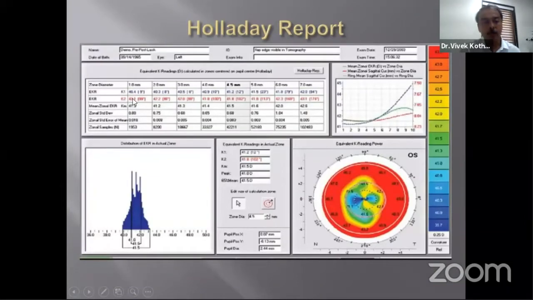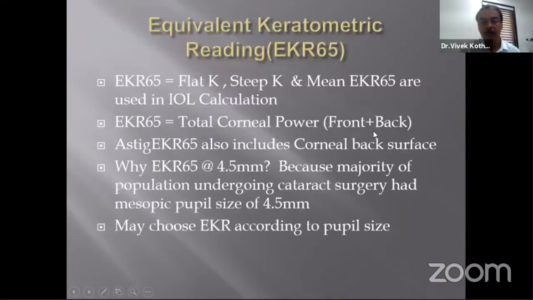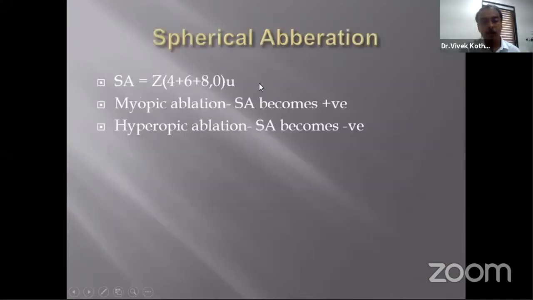Then you get the EKR values at 1 millimeter, 2 millimeters, up to 7 millimeters. Then you get all these different things like EKR, flat K, steep K, mean K, and the total aberrations of the eye. And the EKR values can be used in IOL power calculation. The EKR at 4.5 is more important because in the study which Dr. Holladay did, they found that the majority of the population undergoing cataract surgery had a mesopic pupil size of 4.5 millimeter. Then you have a Q value according to which you can decide which IOL you can implant.